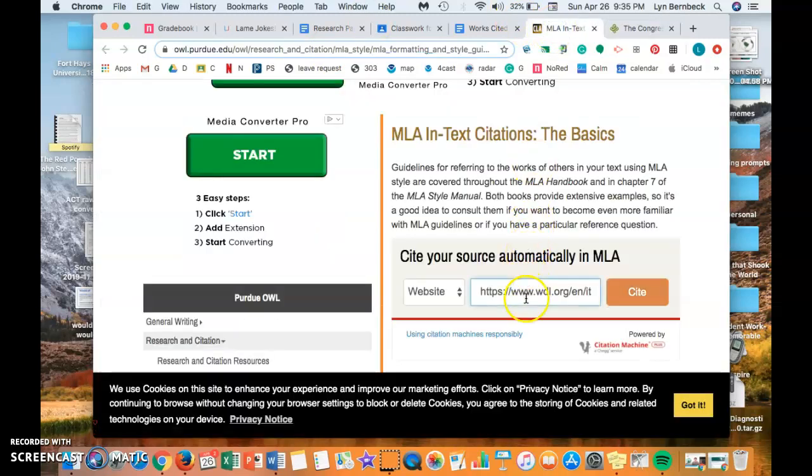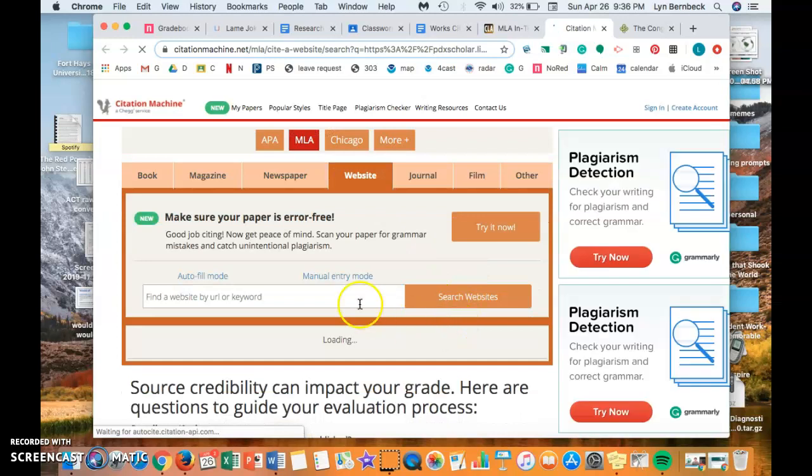I'm going to go in here, hit paste, and tell it to cite. It's going to say, did you mean this one? Oh, it's still loading. No, it's just a long load time. This is going to make my video too long.